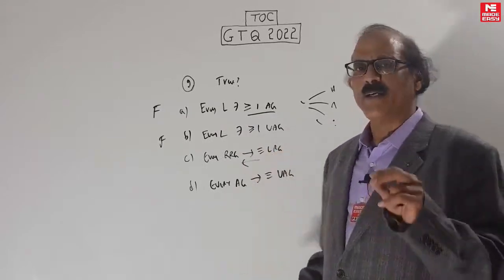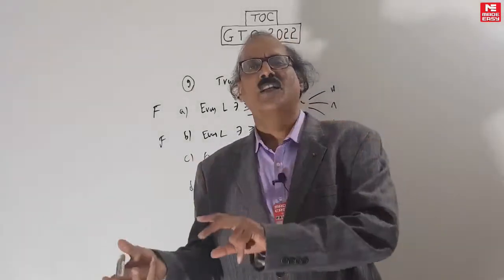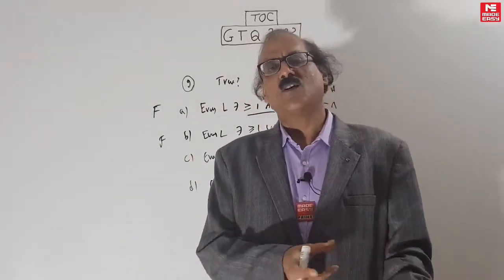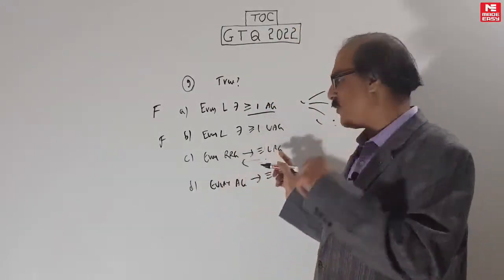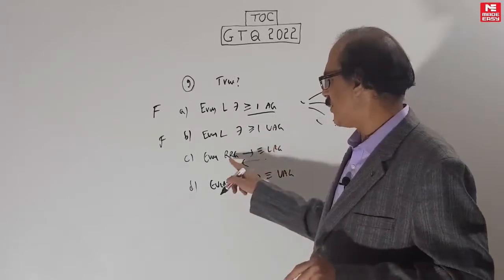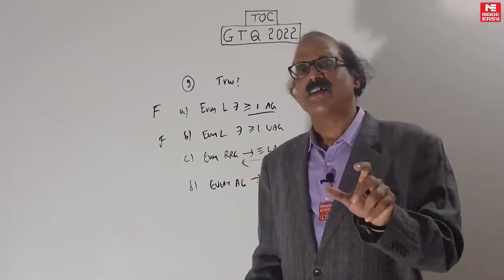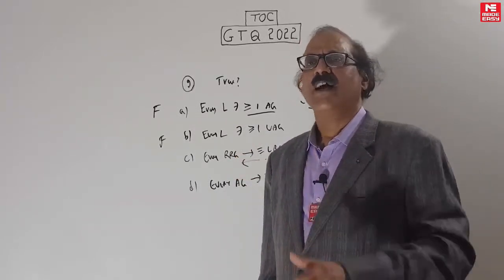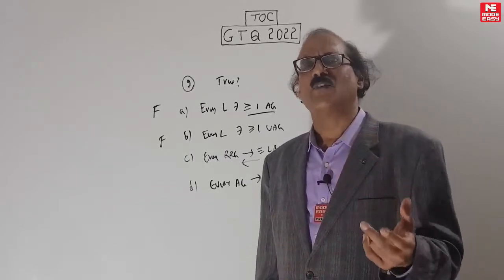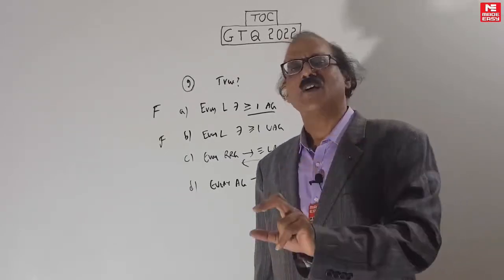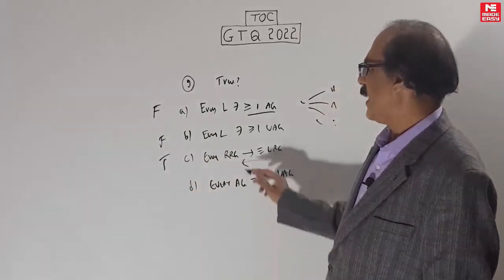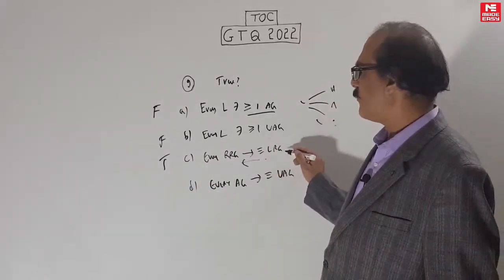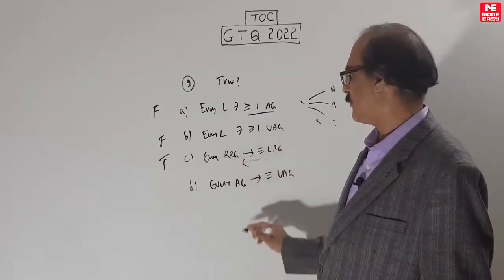This of course can be done. Right recursion can always be put on the left, and left recursion can be put on the right. You can always create an equivalent. This is just a fact. For every right recursive grammar there is an equivalent left recursive grammar. Whatever you can do with left recursion, you can do with right recursion, and whatever you can do with right recursion, you can do with left recursion. It's a fact. So this is true. A right recursive grammar can be converted to a left recursive grammar, and a left recursive grammar can be converted to a right recursive grammar.